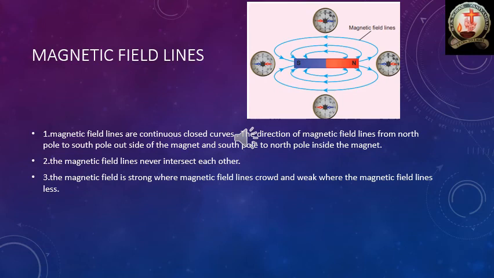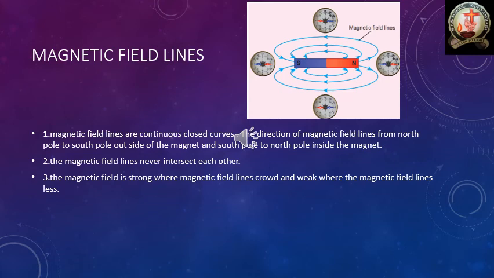And second point, the magnetic field lines never intersect each other. Even if you see the diagram, does any one line intersect? No, it never intersects. Observe the figure, each and every magnetic line has its own path, they don't intersect.